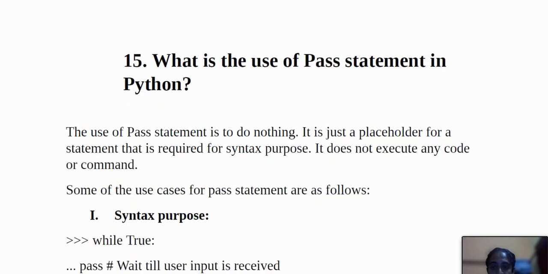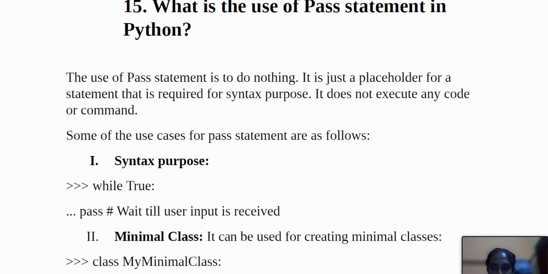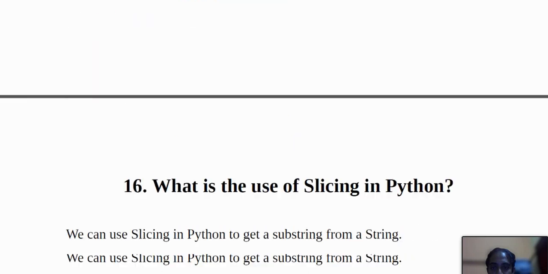And then the next question is, what is the use of the pass statement in Python? The use of the pass statement is to do nothing. It is just a placeholder for a statement, it is required for syntax purposes, and it does not execute any code or command. It is used for a minimal class, or as a placeholder for to-do work.